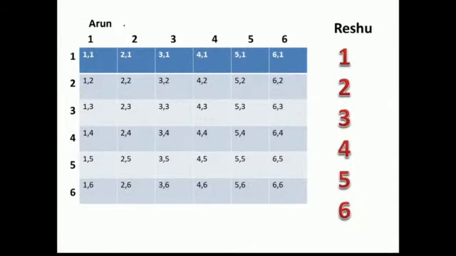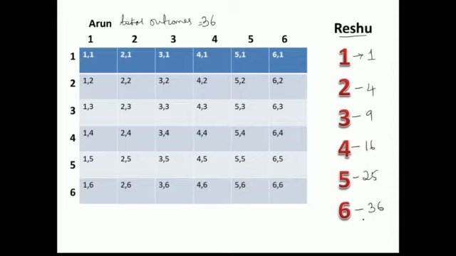Here Arun has two dice, so he will compute the product. These are the total number of outcomes: 6 into 6, that will be 36. The total number of outcomes for Arun is 36, whereas for Reshu it is only 6, because she has only one die. The maximum number that can appear is 6. So squaring, 1 is 1, 2 is 4, 3 is 9, 4 is 16, 5 is 25, and she will be taking 36 over here.